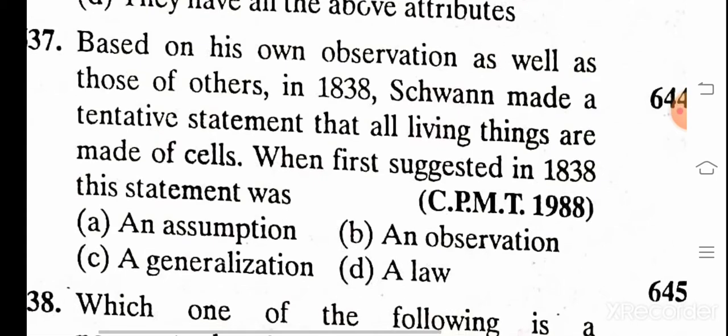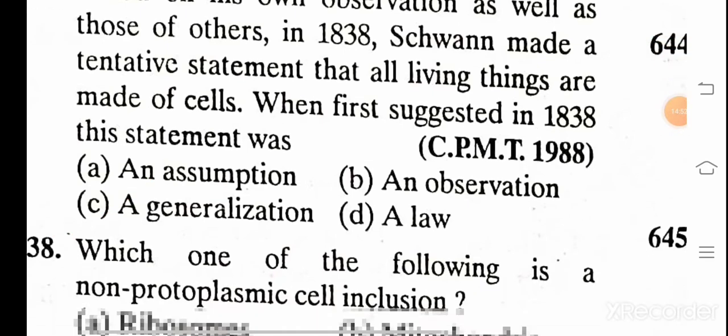Based on his own observation as well as those of others, in 1838, Schleiden made a tentative statement that all living things are made of cells. First suggested in 1838, this statement was: A. An assumption, B. An observation, C. Generalization, D. A law. And the correct answer is C, a generalization.